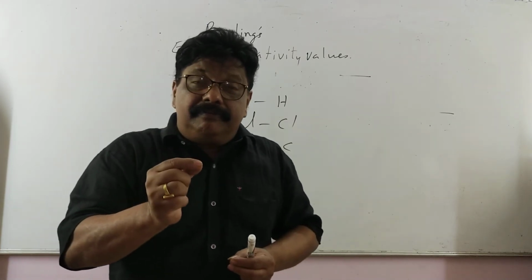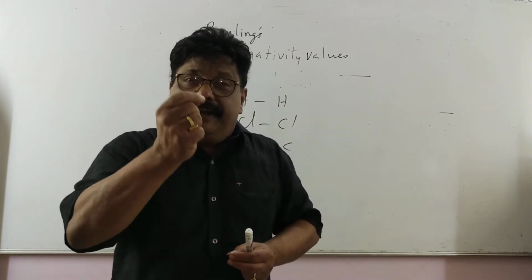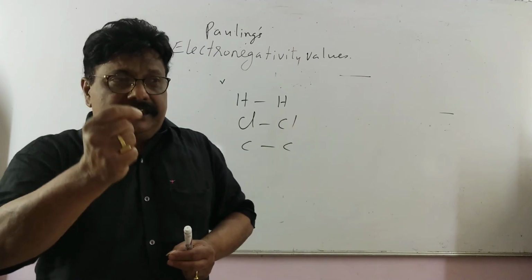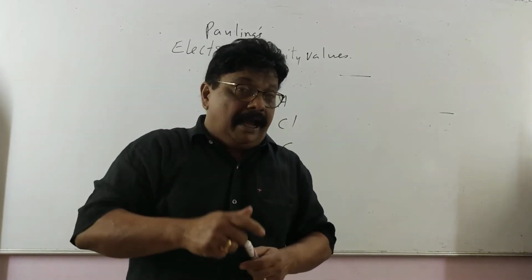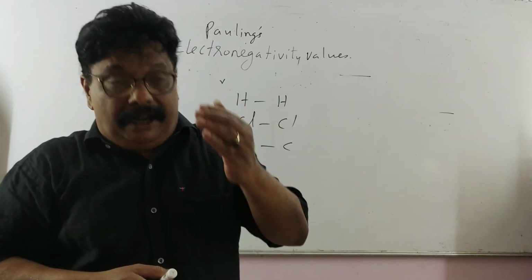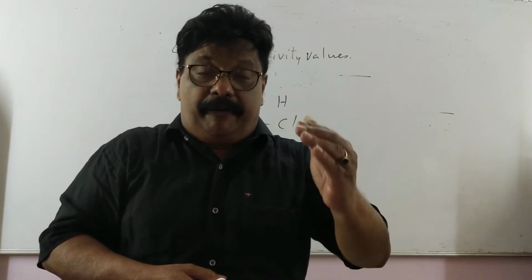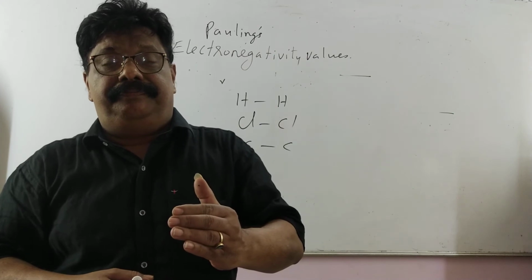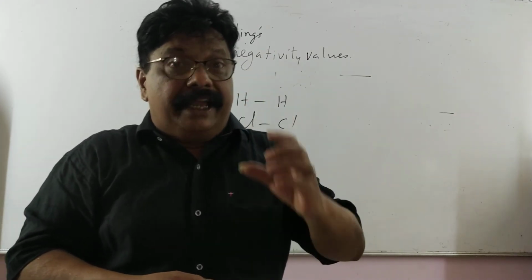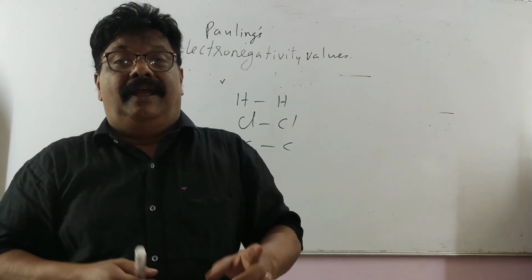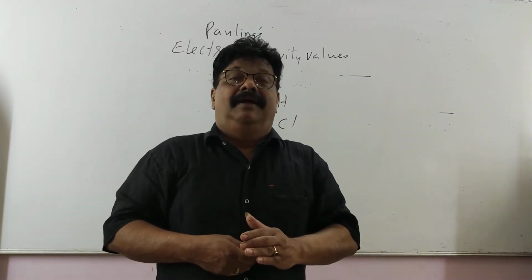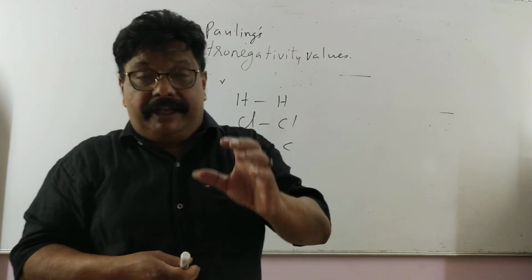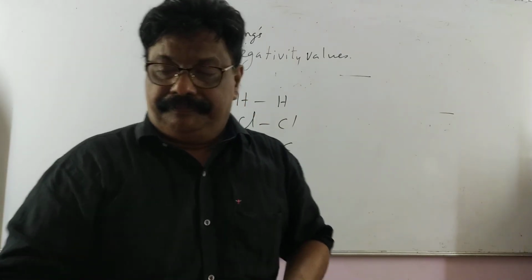But if a slight electronegativity difference is there, that bond will be having slight, partial ionic character. Even though the bonding is covalent, when electronegativity difference comes, the bond will be having some ionic character.